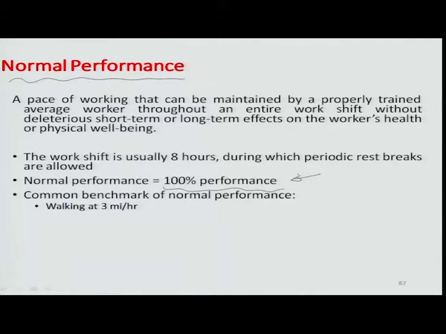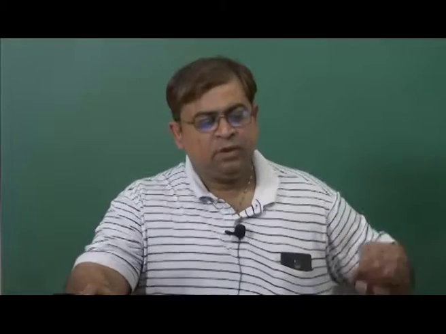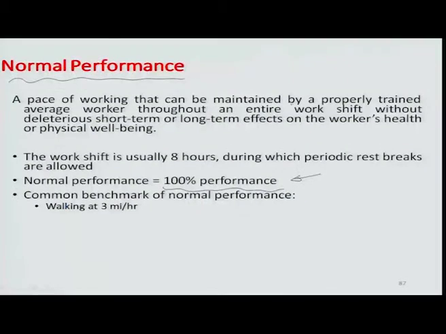Please understand that because of skill levels and different attitudes of different workers, there may be a case where a worker delivers at a much faster pace. So, this is not a very good ideal assumption for a certain work time interval being given to a certain process, because there may be quite a bit of variation in that. So, therefore, we are talking about an average time that we can allot to such a task or activity. So, a pace of working that can be maintained by a properly trained average worker throughout an entire work shift is really what we mean when we are talking about normal performance or normal performance time.